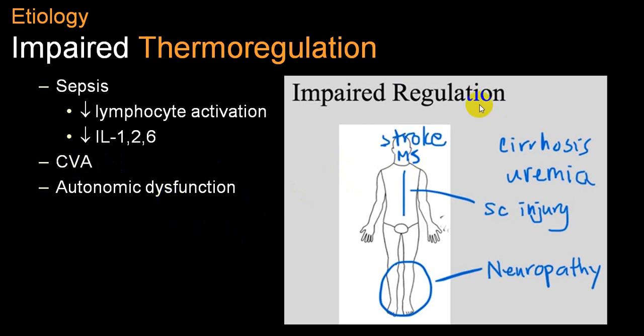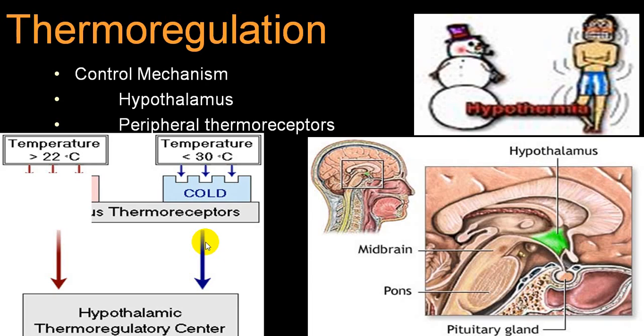Also, you can have heat regulation impaired in cirrhosis, end-stage renal disease, spinal cord injury, severe peripheral neuropathy, etc. These can also give rise to impaired thermoregulation. Indirectly, this is part of what we call thermoregulation and pathophysiology, which can end up with hypothermia.